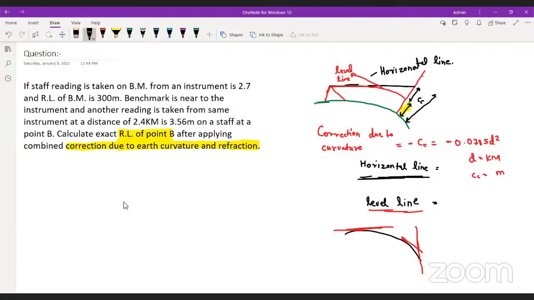Come on, solve it. Okay, let's see what is the question.